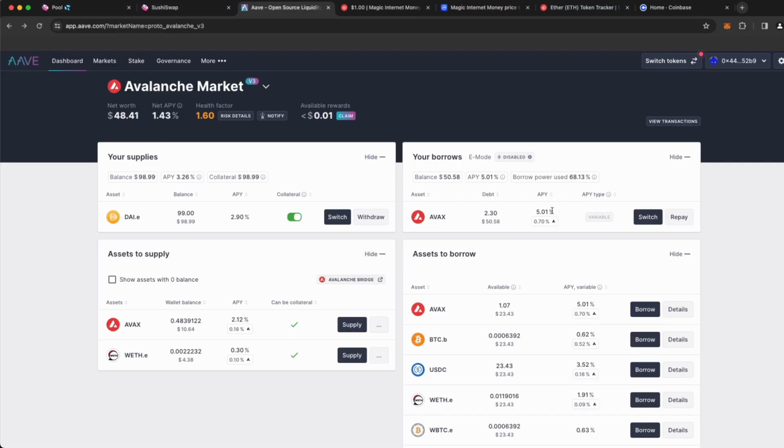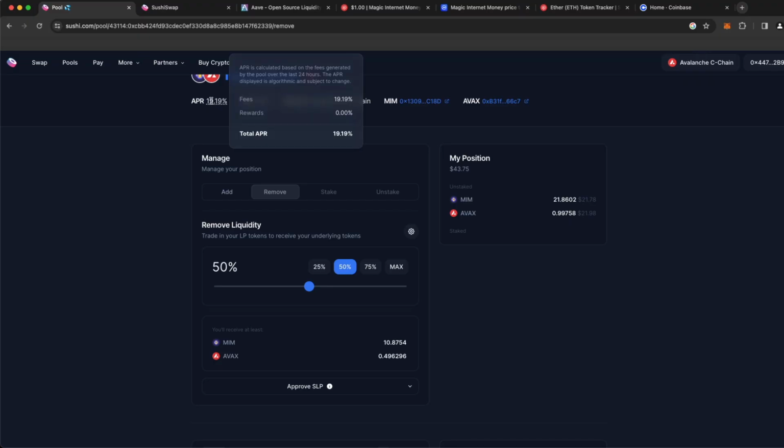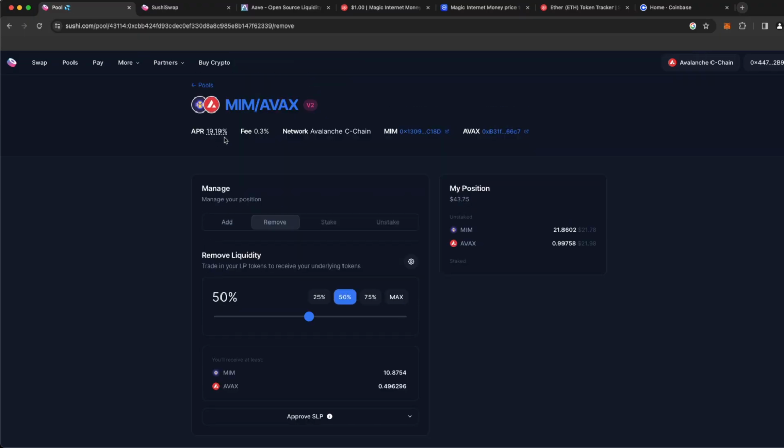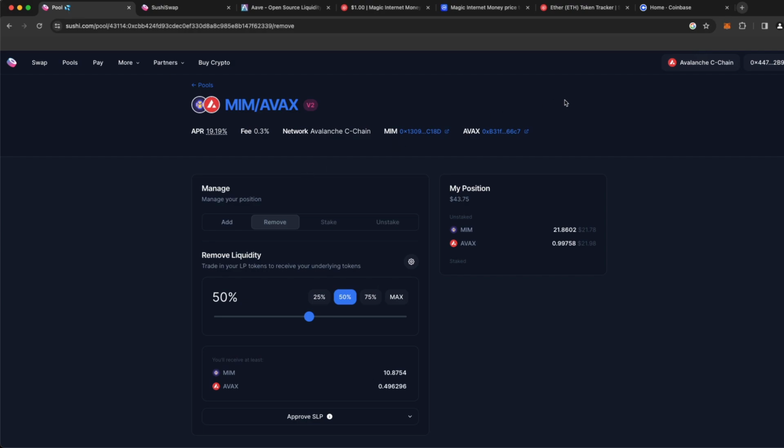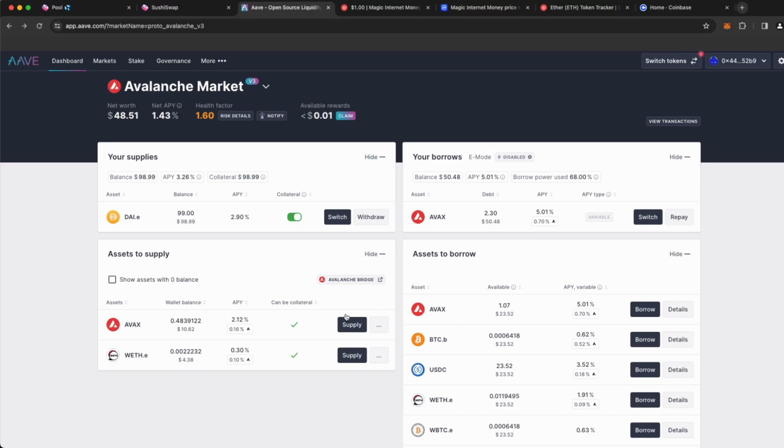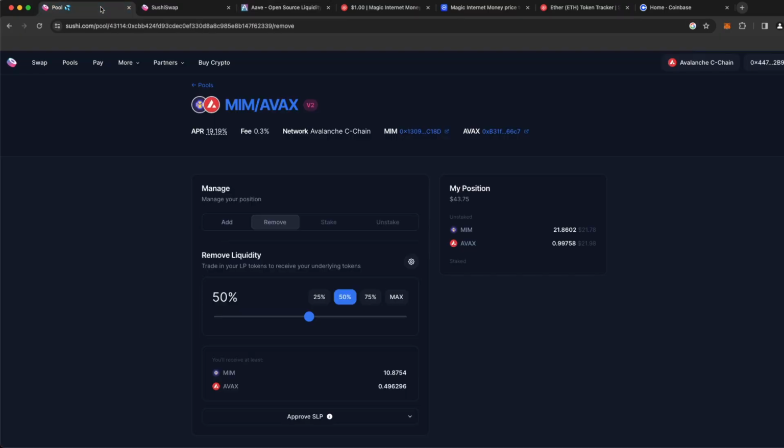Now we are borrowing against a 5% APY, but that's okay with me because I'm generating such a high APR right now that I'm making up for that. But you definitely don't have to borrow funds to do this. You could have certainly just purchased them on Coinbase directly or sent them with some other method and then just put them in and earn the full 19%. But I wanted to introduce you to this more advanced concept because in blockchain, it's very common for people to leverage their assets and borrow assets and put them to work in places where they can earn a higher yield.